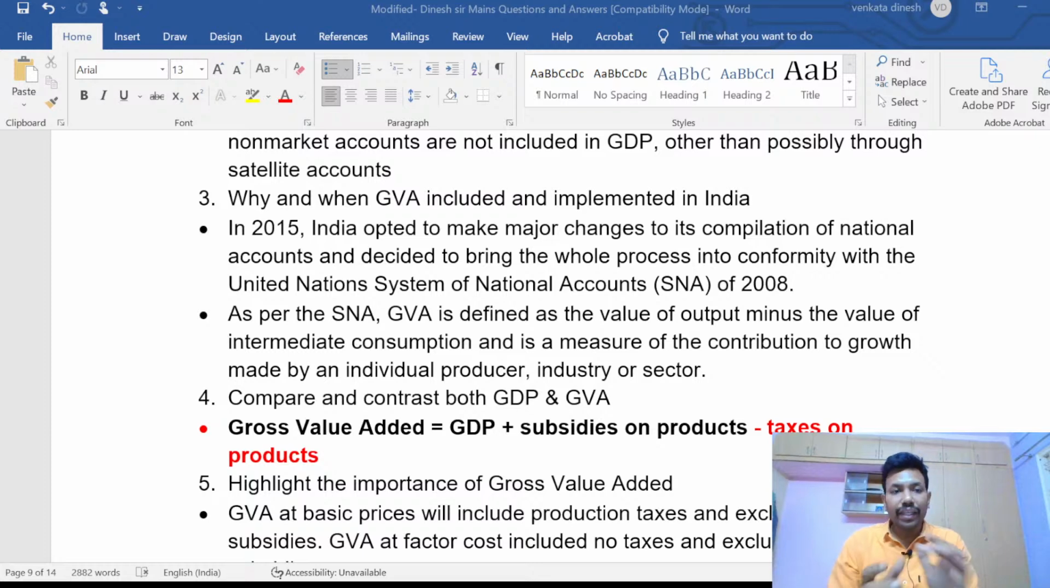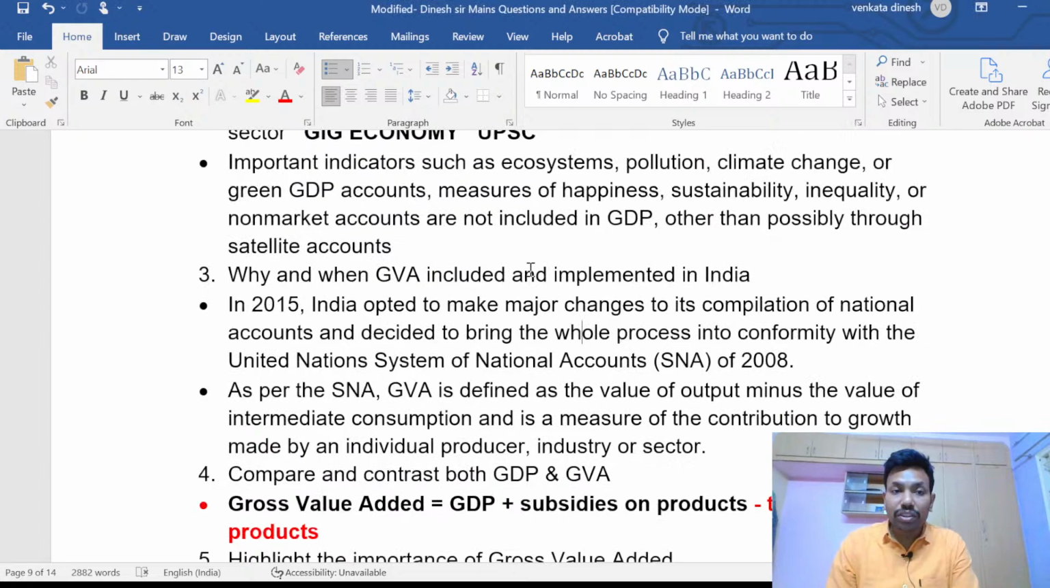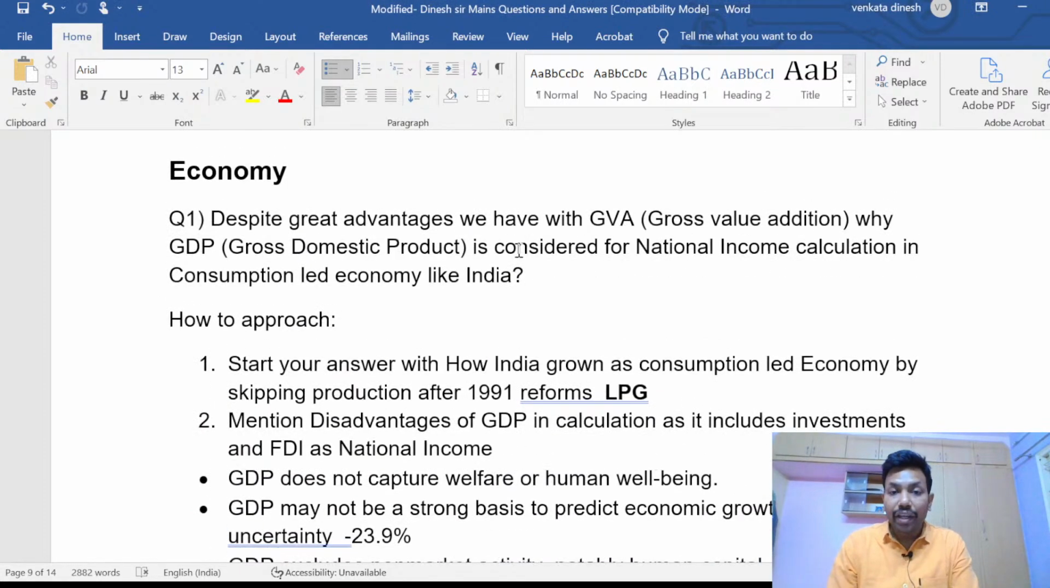Right, I'll tell you one more thing, one more logic you can write in the answer. I'm not explaining what GVA is, how GVA should be there and all, but as per the question, look at the question again and again. If you have doubt that you are deviating from the answer, read the question again. Despite the great advantage we have with GVA, GDP is constant. So you have